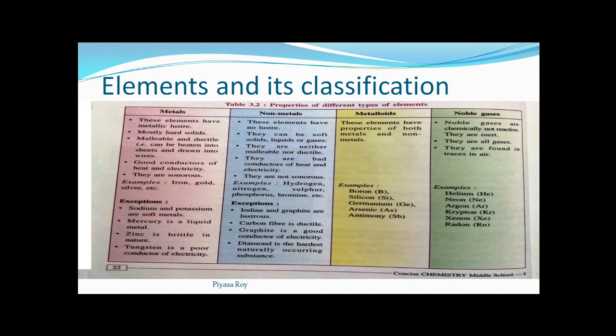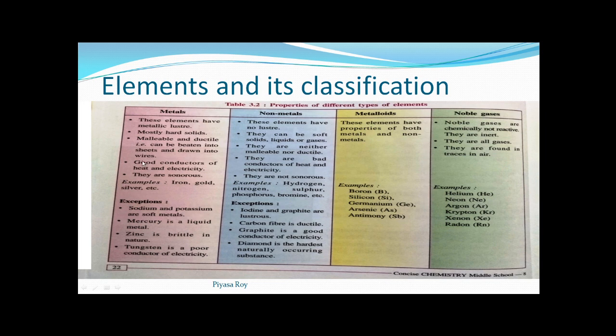Next, zinc is brittle in nature. Generally metal is hard, but zinc is brittle. If we strike it, if we hammer it, it will break. So zinc is a brittle metal. Next, tungsten is a poor conductor of electricity. We know generally metals are good conductors of heat and electricity, but tungsten is a metal that is a poor conductor of electricity. So these are the exceptions. These exceptions are very much important.